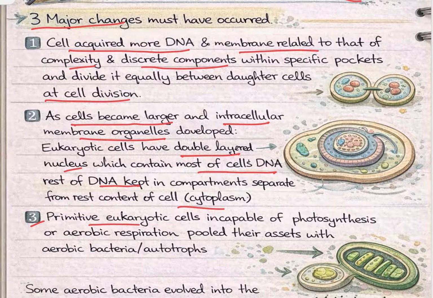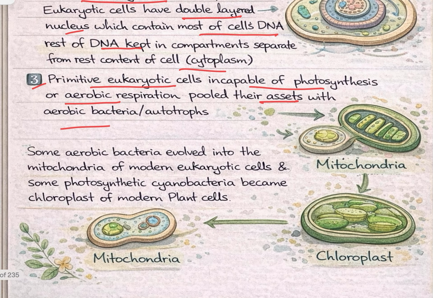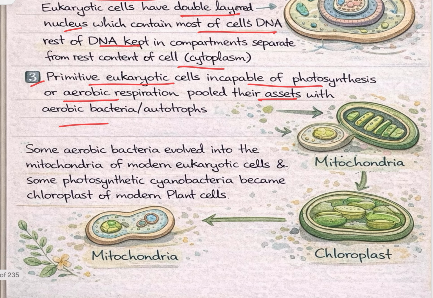Third one, primitive eukaryotic cell incapable of photosynthesis or aerobic respiration. They pooled their resources with aerobic bacteria or photoautotrophs. We can also say some aerobic bacteria evolved into the mitochondria of modern eukaryotic cells and some photosynthetic cyanobacteria became chloroplast of the modern cell.